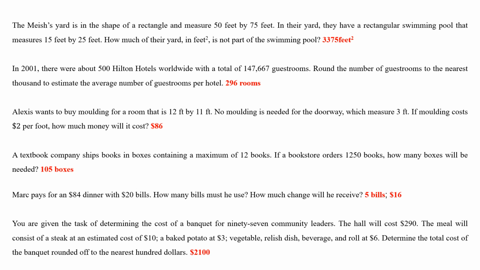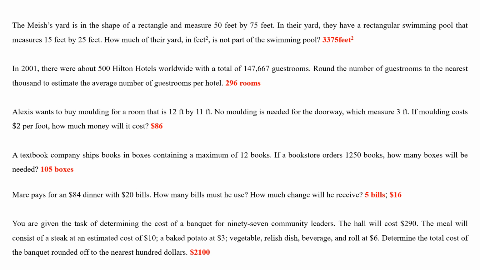Okay, so first of all, this is feet, this is feet. They gave you the doorway also in feet. The molding cost is per foot. Per foot and per feet is the same thing. Okay, it's just singular and plural. So meaning here, what you're going to find is perimeter. Because you see here, from feet, it became square feet, the one on top. Now here is feet, feet, feet. So you pretty much know you're finding perimeter. So you first find the perimeter of the room. 12 plus 12, 11 plus 11. All right, if you're not sure about it, let me know.